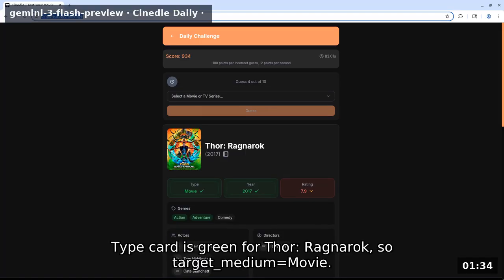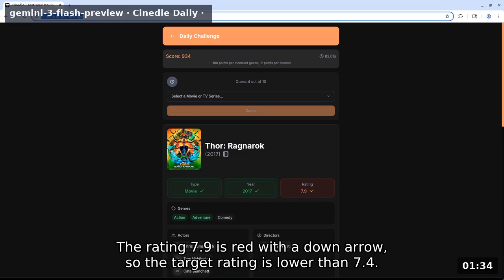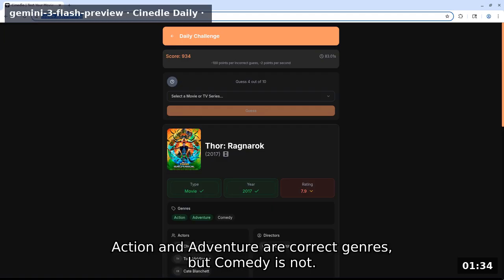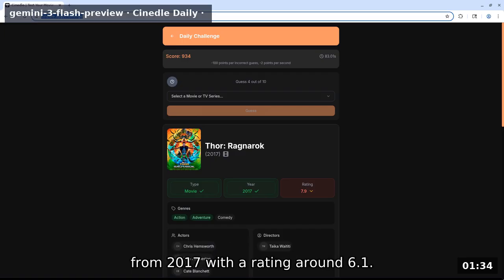Type card is green for Thor: Ragnarok, so target medium equals movie. The year 2017 is an exact match, green. The rating 7.9 is red with a down arrow, so the target rating is lower than 7.4. Action and adventure are correct genres, but comedy is not. I will guess Justice League, 2017, which is an action/adventure movie from 2017 with a rating around 6.1.